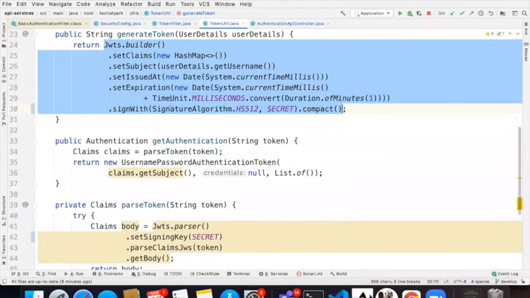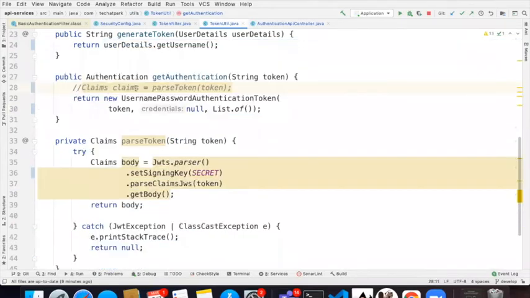Okay. Now we are going to get this from the token. Right? This token itself is a username. So I'm going to create the reverse thing, where I'm just going to return that. Okay, this is authentication if you're giving this username. Now let us see how this actually behaves.